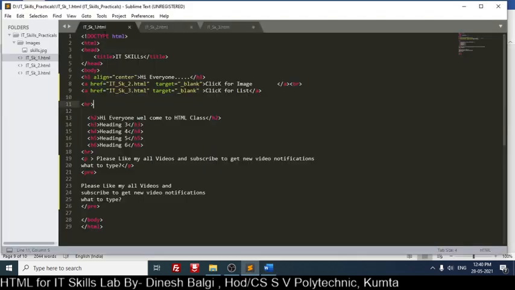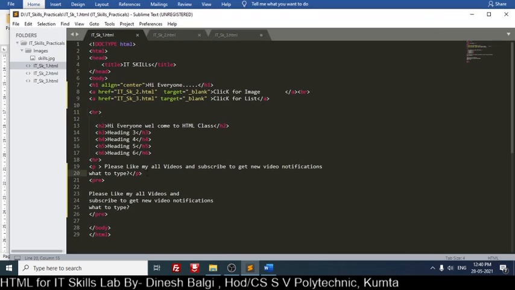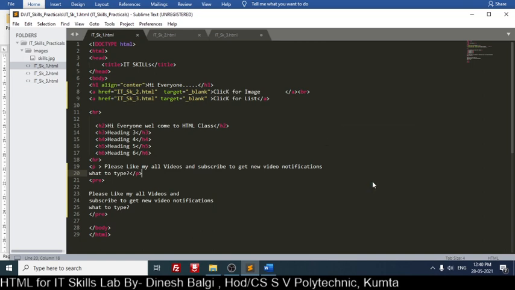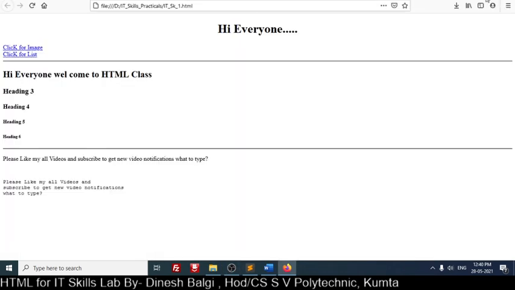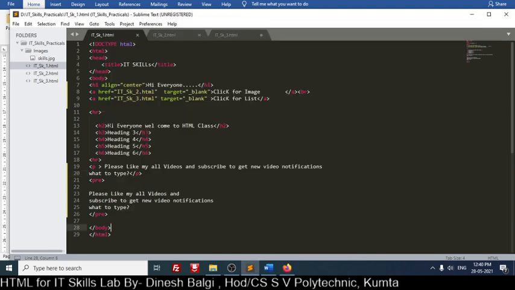For that I will take the IT skills 1.html page where we have one paragraph of text, correct? So what I will do is load it in the browser. Okay, I got the browser. This is our text. I don't want all these things, so I will comment them out. About comments I have discussed in the previous class.